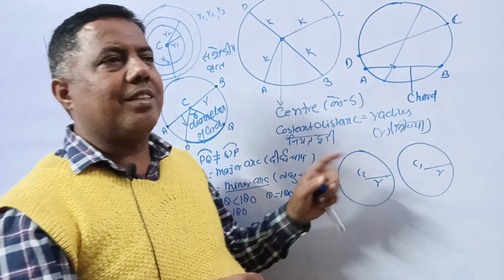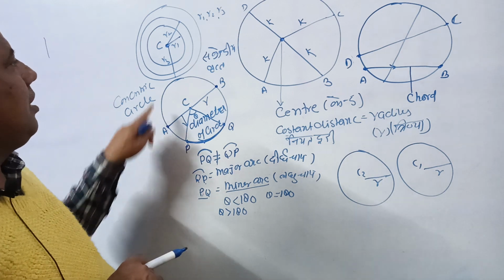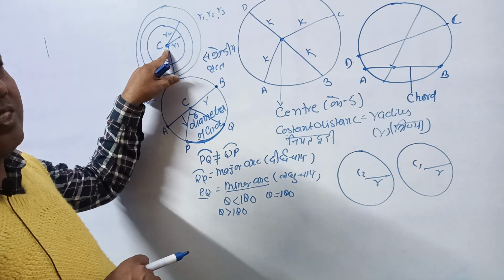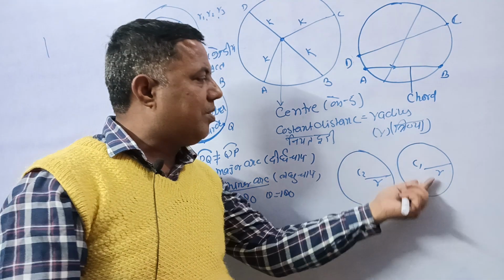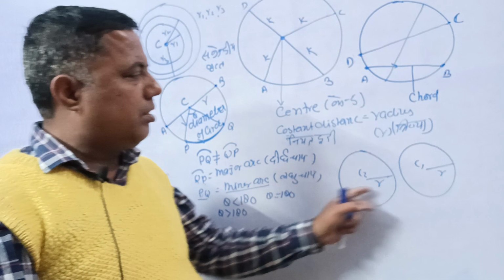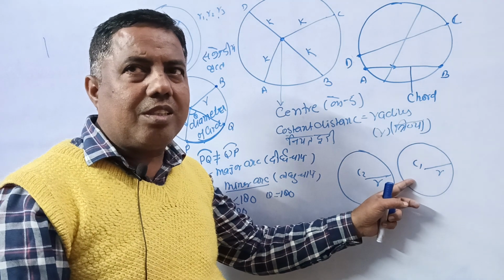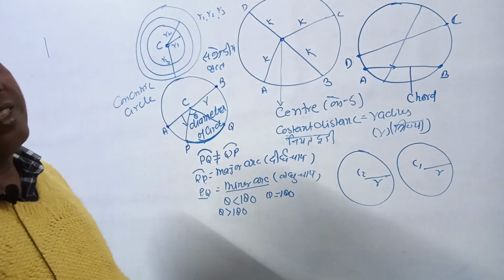Congruent circle. In the case of concentric circles, the center is the same and the radius is different. In this case, the radius is the same and the center is different. Those circles are known as congruent circles, and the other is known as concentric circles.